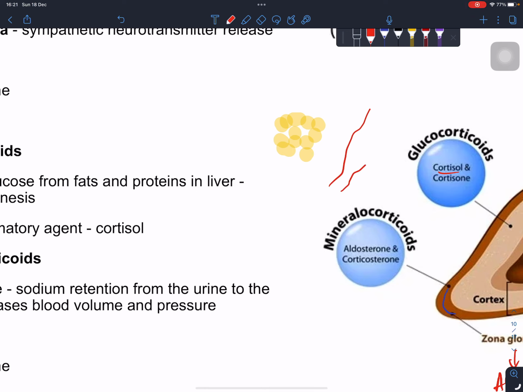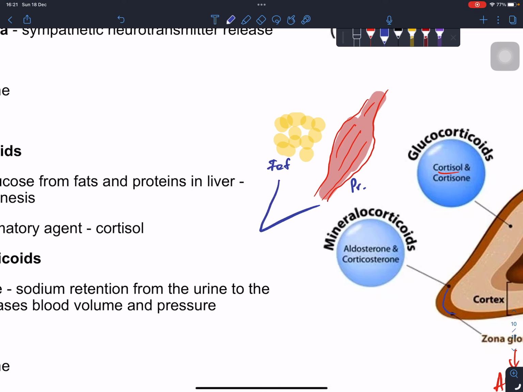All right, this is a muscle. Imagine this is a muscle, and this muscle contains proteins, and this contains the fat, for example, adipose tissue. They make glucose when you're hungry from the fats and the proteins.